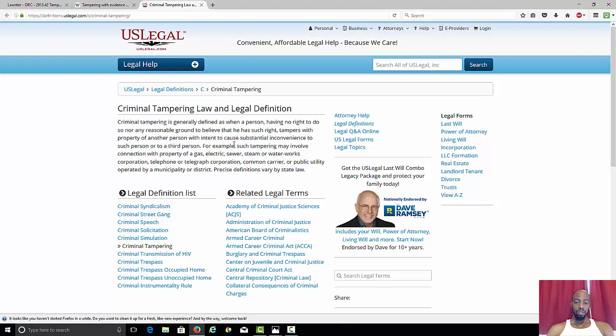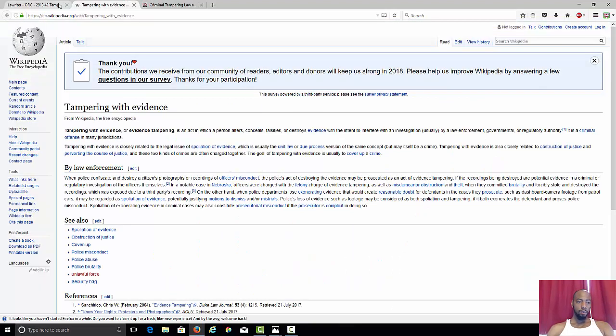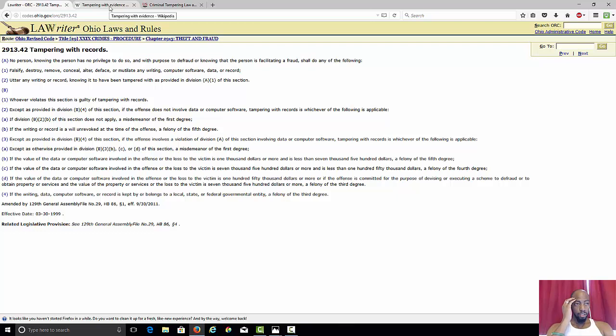For example, such tampering may involve connection with property of a gas, electric, sewer, steam, or... Okay, I'm not going to read all that. So we are clear on the definition of tampering with records. We understand the ramifications for tampering with records. We know what that means. Tampering with records, altering records.